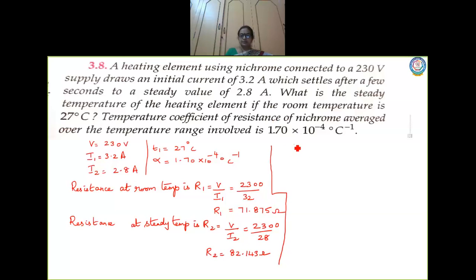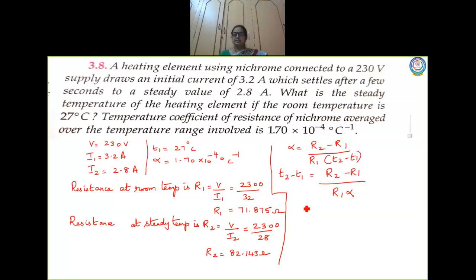Alpha is equal to R2 minus R1 divided by R1 into T2 minus T1. So T2 minus T1, you take it outside. Then you will have R2 minus R1 divided by R1 into alpha. Okay.